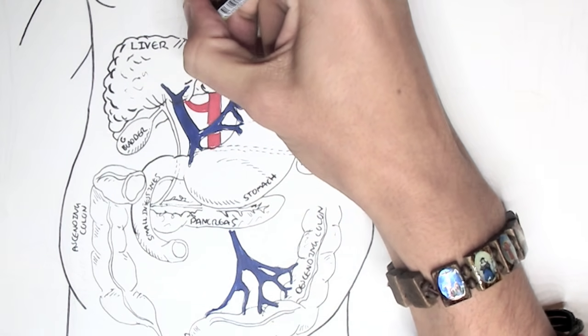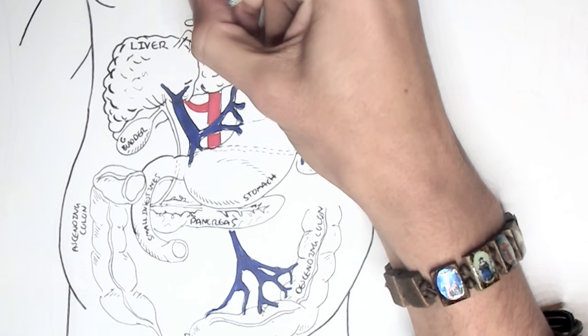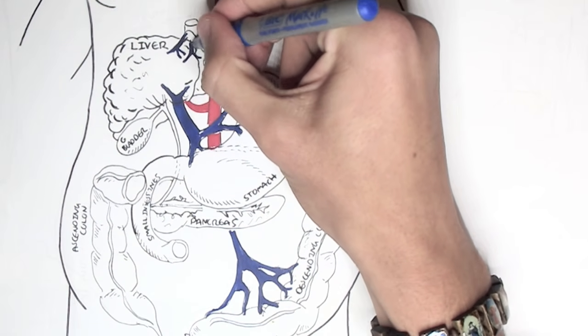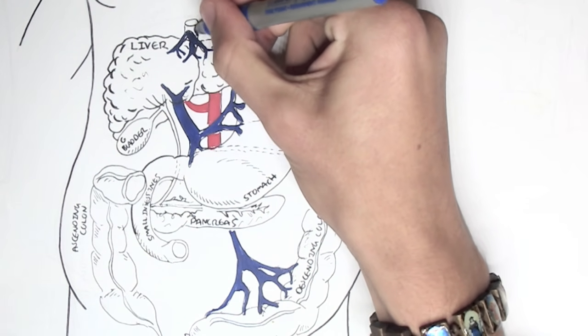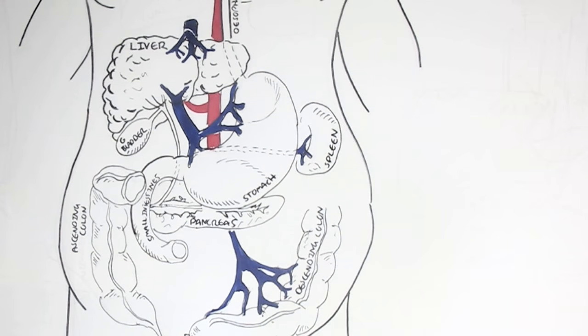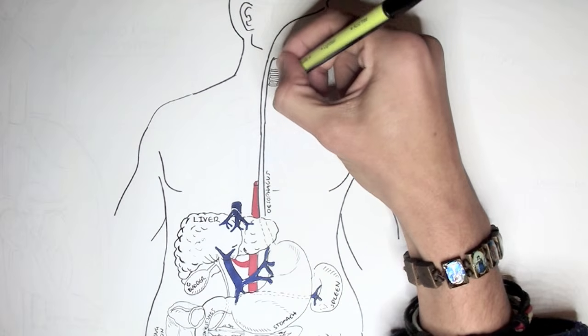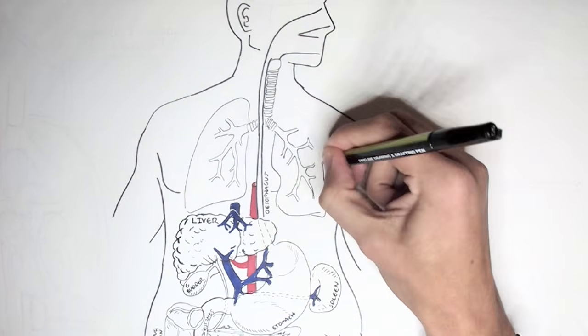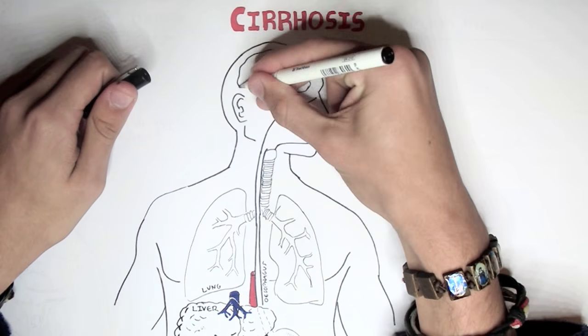The liver will then process this, and the blood will then travel out of the liver through the hepatic vein and connect to the inferior vena cava, where it will return to the heart. Now, if that did not make any sense to you, I have a video on liver blood supply, which is very useful. Other organs that can be affected by cirrhosis, which I will talk about in this video, include the lungs and the brain and the kidneys, which I have not drawn yet.